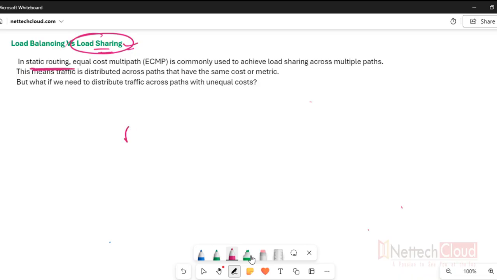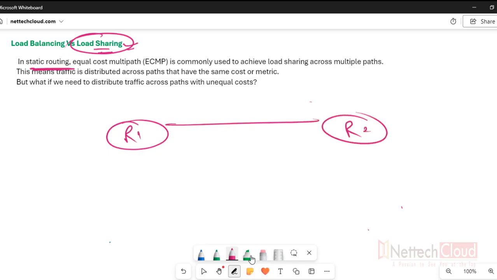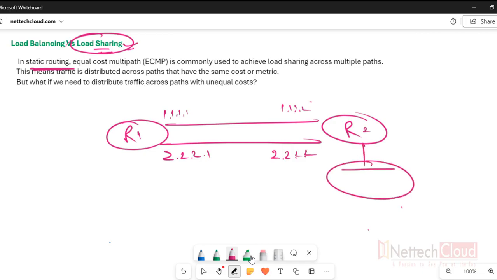So in case there are two routers, R1 and R2, with interface IPs 1.1.1.1, 1.1.1.2, 2.2.2.1 and 2.2.2.2, and the network here is 20.0.0.0/8. So what we can do here is create two static routes from R1, right?